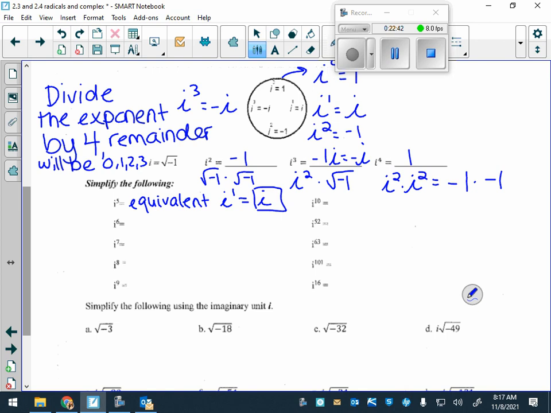Now, I to the 6th. 4 goes into 6 how many times? Once. How many are left over? 2. So I to the 6th is equivalent to I squared, which is what? -1. Okay? Because it has to be one of these: 0, 1, 2, or 3. Has to fall back to one of these. So I to the 6th is the same thing as I squared, meaning it equals -1.